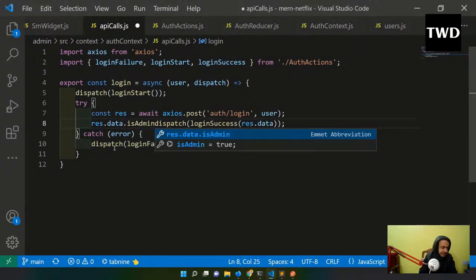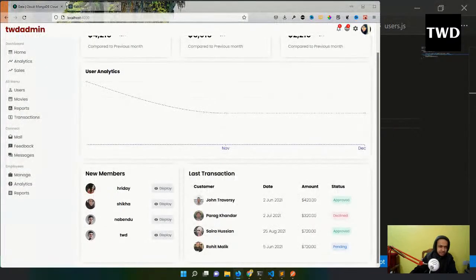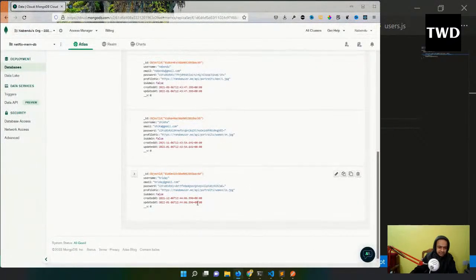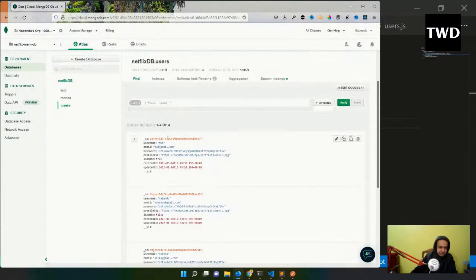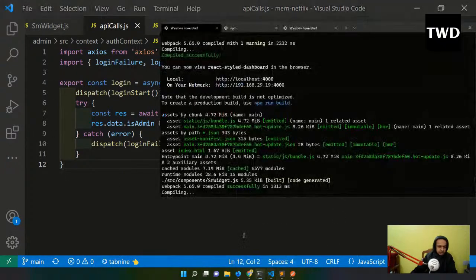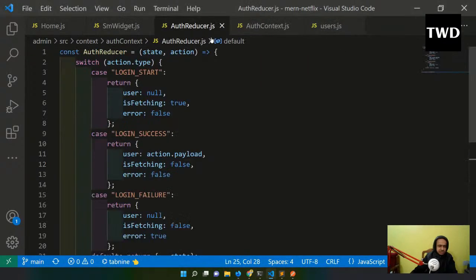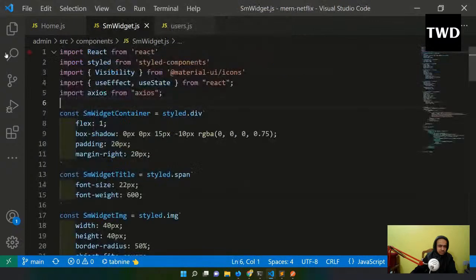So we have the flag isAdmin in res.data. If I show it, we did it in the first class also: everything has isAdmin false, only for this one isAdmin is true. So I have done isAdmin with login res.data, and here it is loginFailure. So we have done that. Now I don't think we have any error. Let me close this thing.